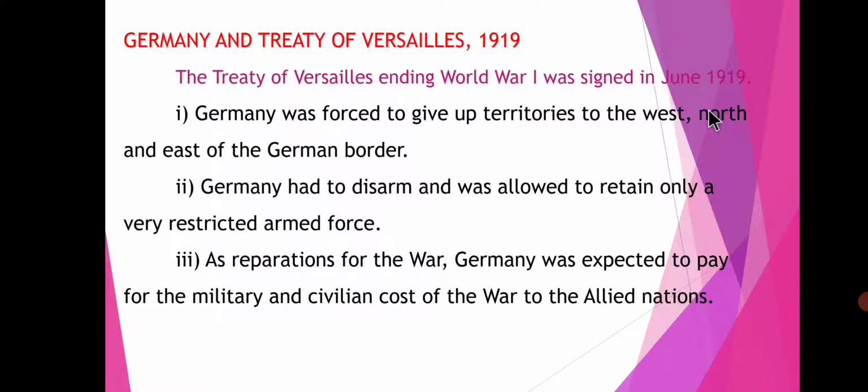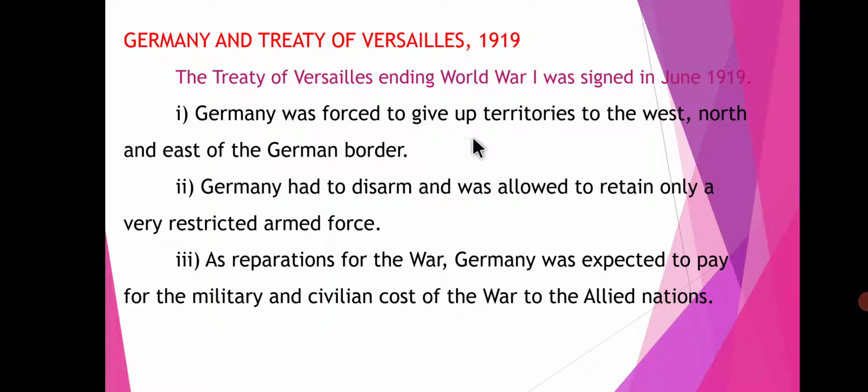Among this treaty, they gave many clauses, many laws. Among them, three in particular caused great resentment among the German people. So these are the laws against the Germans. First, Germany was forced to give up territories to the west, north and east of the German border. Those territories they had to give to other countries. They made this in the Treaty of Versailles.